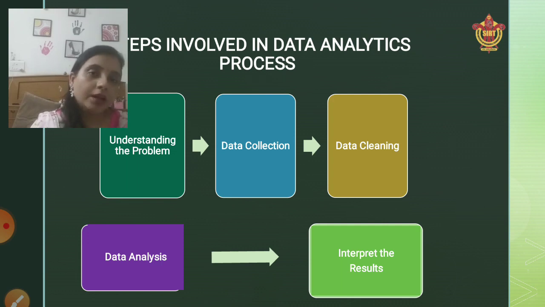For example, if I have mailed a survey form to all my customers, and I told them to fill in the feedback, and the customer just wrote their name, gave all the details, and didn't mention the feedback, so the feedback of the product remained blank, then it is of no use. So basically data cleaning is removing the missing data, the duplicate data, and the redundant data, which is occupying space and is not helping me to take any decisions.